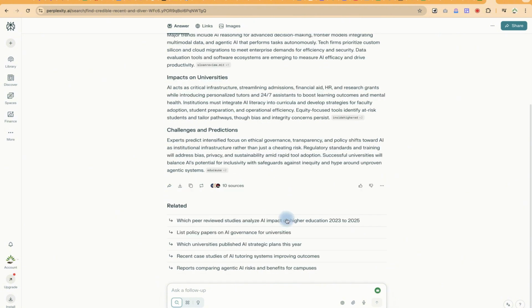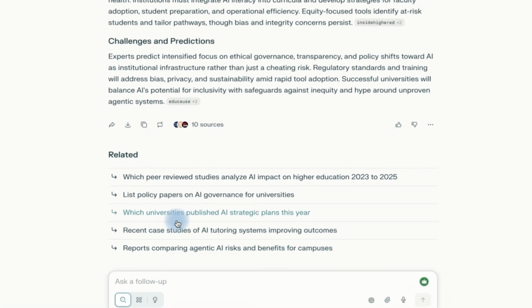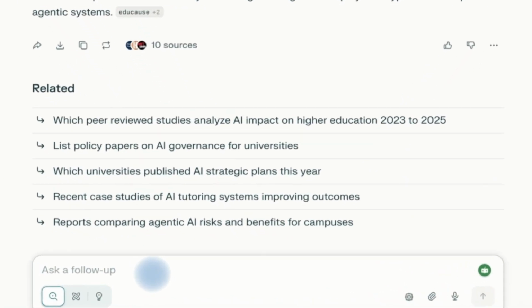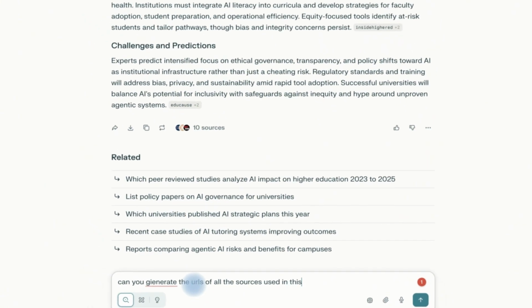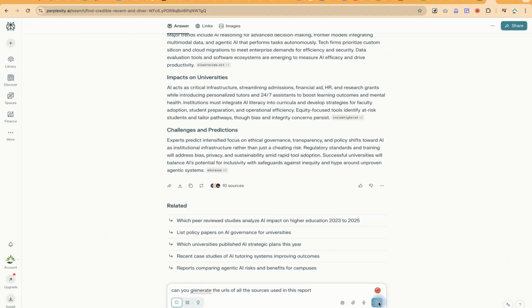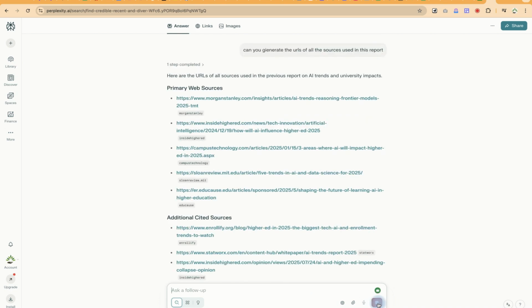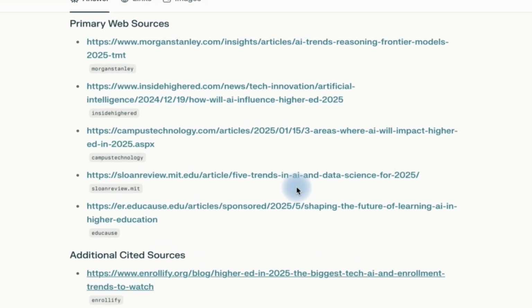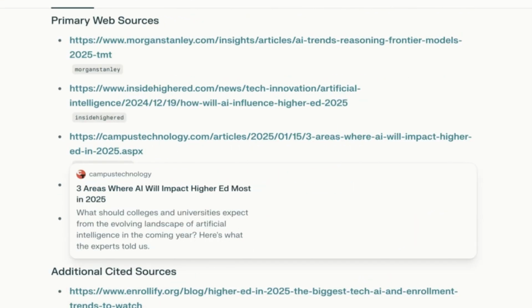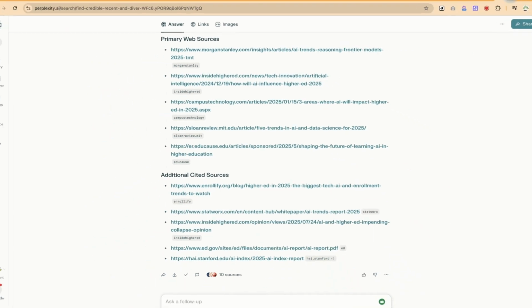So how can we link this up to NotebookLM so that we can create a more sharpened report that anyone can use? We can ask related questions if we're interested, and alternatively we can say, can you generate the URLs of all the sources used in this report? Let's enter this and see what it generates. These are all the sources that it has used, about 10 of them. We can copy the sources and then move to NotebookLM.